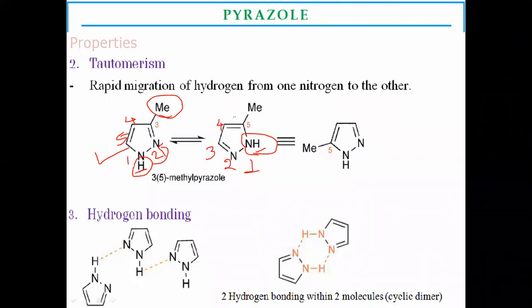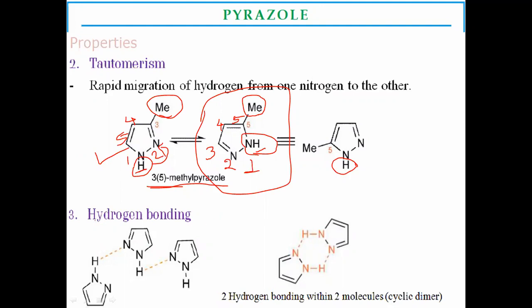Due to the tautomeric effect, the substituent appears at either position 3 or 5. So you write this substitution as 3(5)-methylpyrazole, which indicates that both structures are tautomers of each other due to the migration of hydrogen.